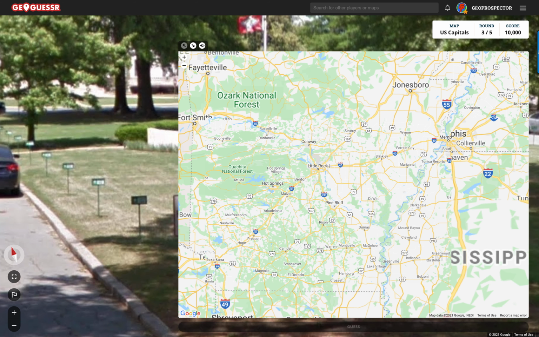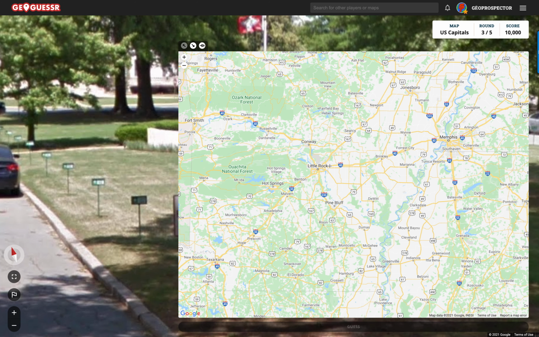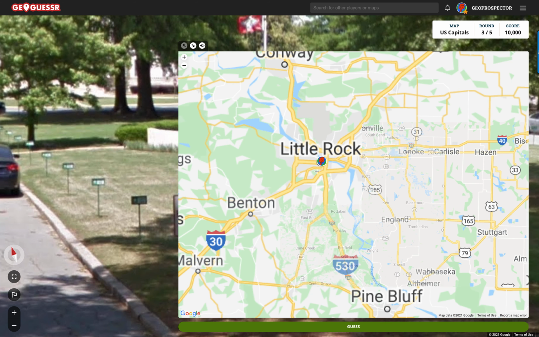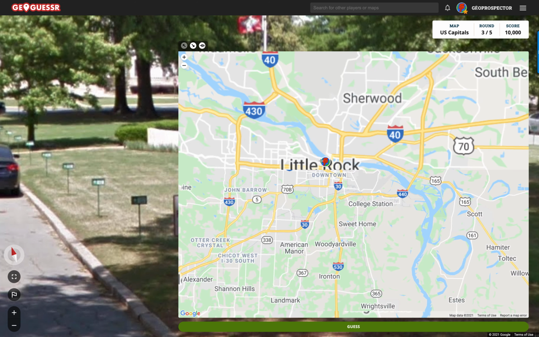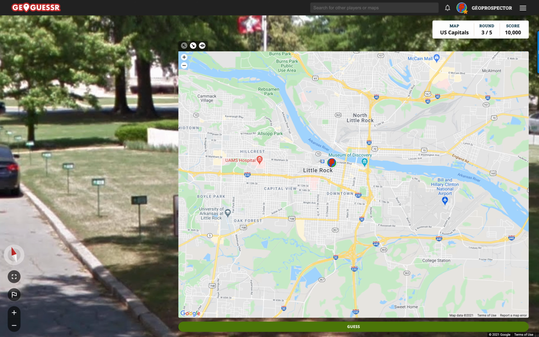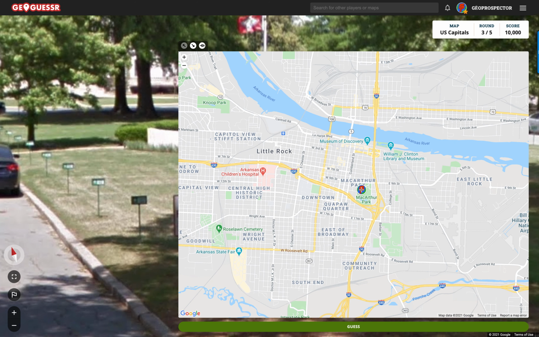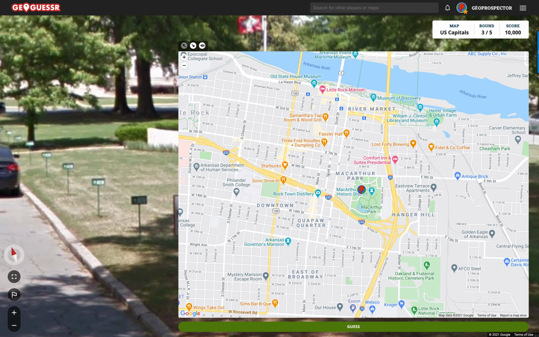Now the question is, which is the state capital of Arkansas? Little Rock is the most famous city there. There's another Nashville and all sorts. I'm going to go with Little Rock on this one, because it sort of is geographically bang in the middle, and you'd imagine that historically then this might be where it was placed.